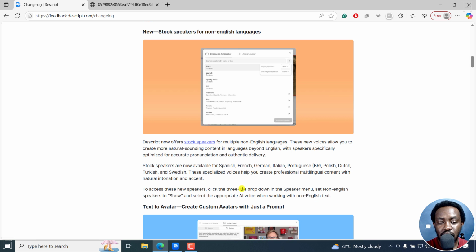To access these speakers, click on the 3-line drop-down in the speaker menu, set non-English speakers to show, and select the appropriate AI voice when working with non-English text.